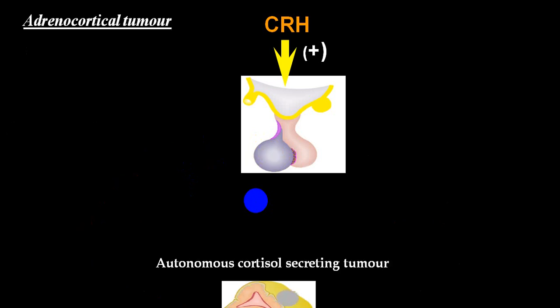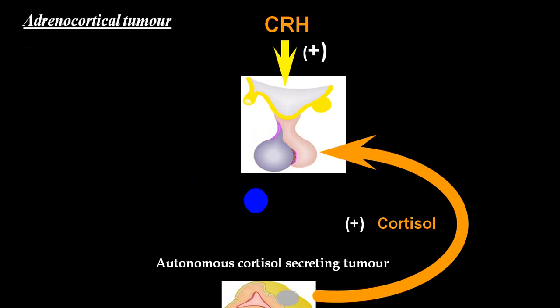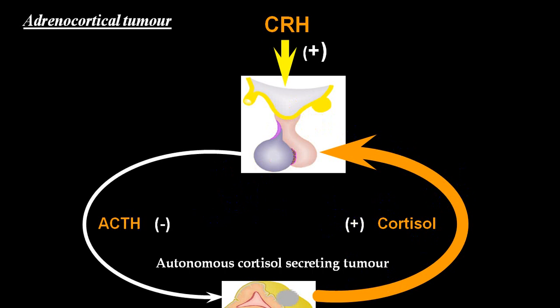These are autonomous cortisol secreting tumors of the adrenal gland that will have an excess of cortisol. So it will inhibit the pituitary gland and there will be no production of ACTH. So ACTH production will markedly reduce. ACTH level will be low, cortisol level will be high in adrenocortical tumors, or adrenal gland secreting tumors. So this is low ACTH, high cortisol level.